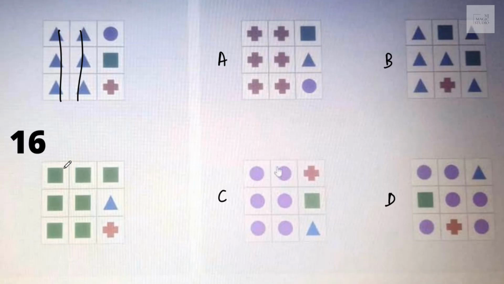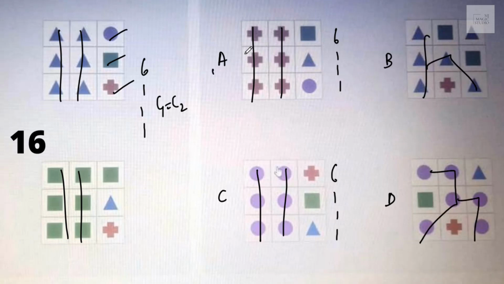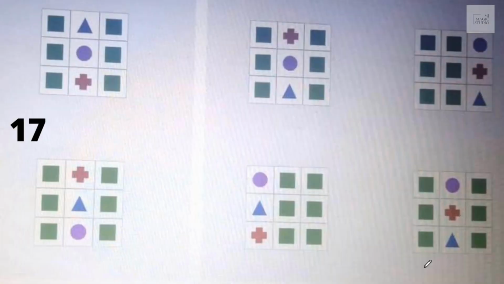Okay, column 1 and column 2 same and then different. We have 6, 1, 1, 1 with column 1 equal to column 2. In A, column 1 is column 2. In C, column 1 is column 2 with 6, 1, 1, 1. All the others are also 6, 1, 1, 1, but not column 1 with column 2. A and C, click it. Move on to the next screen.